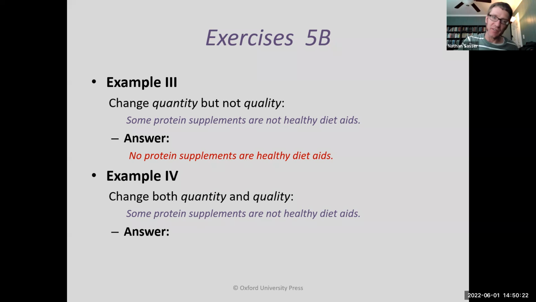Example 4, change both the quantity and the quality. Okay, so we want to make the "some" into an "all." We want to make the "are not" into an "are." And what does that give us? Yeah, all protein supplements are healthy diet aids. Be able to do all that. I know you can. Great work.